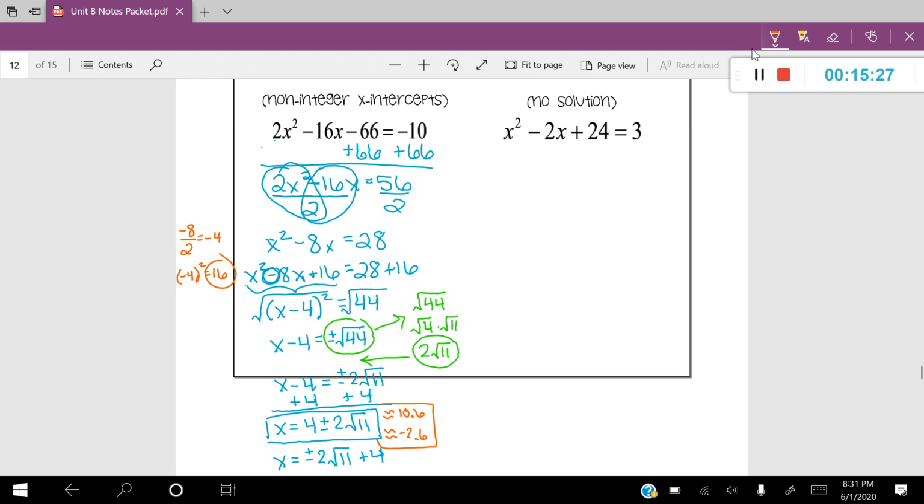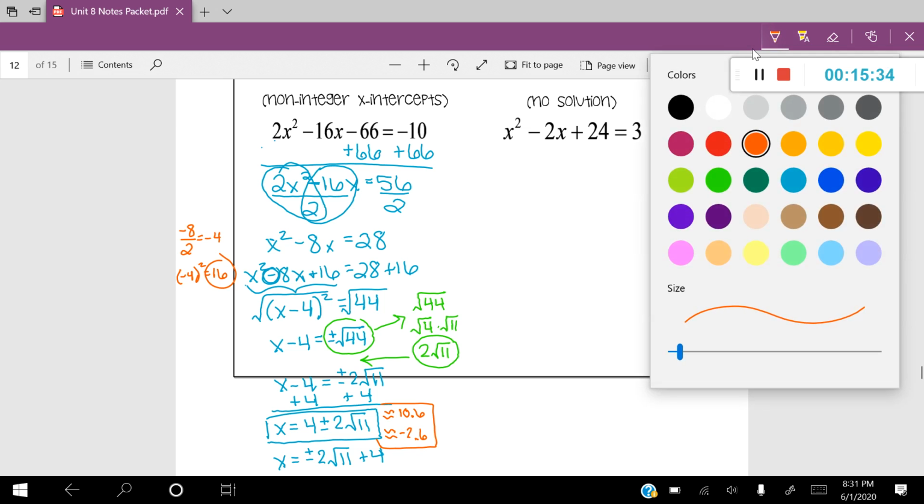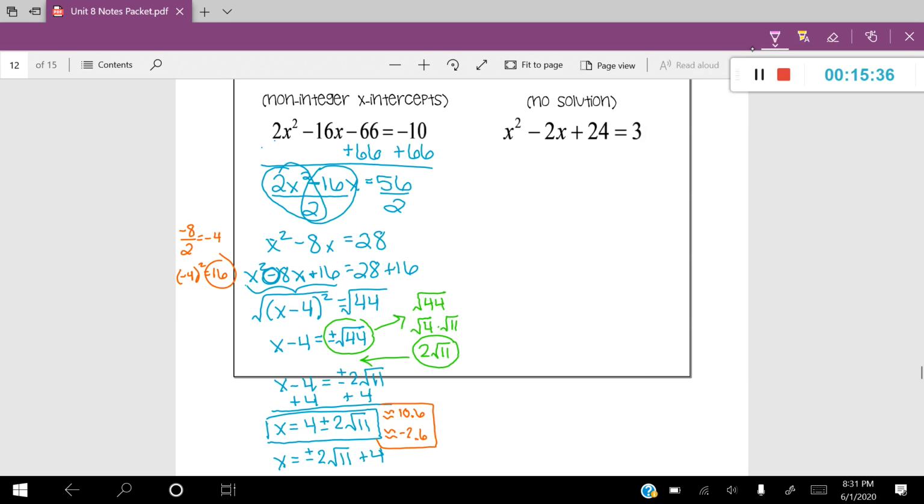Okay, I do have one more example here for you today, and this example is going to be an example of a no solution problem, okay? So we're going to start by putting it in standard form, but again, we're going to end up with a situation like we did before where we can just start by moving that constant over to the right-hand side. It's not going to affect anything. So let's go ahead and subtract 24 from both sides. Okay. When we do that, we are left with x squared minus 2x is equal to negative 21.